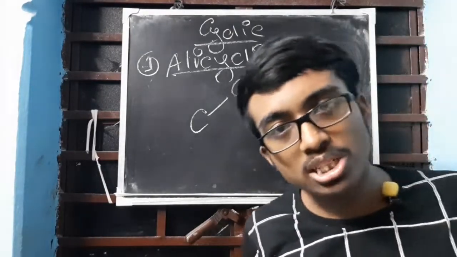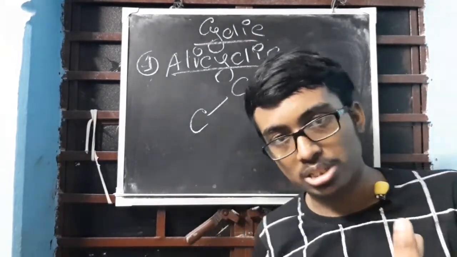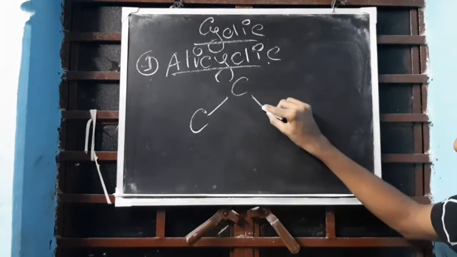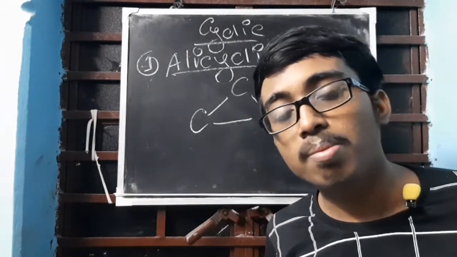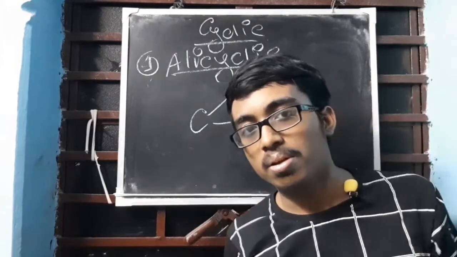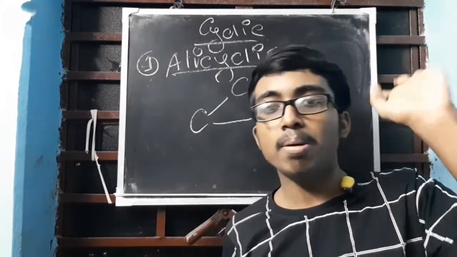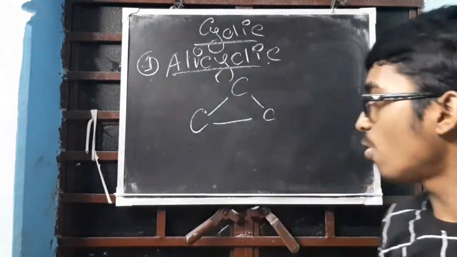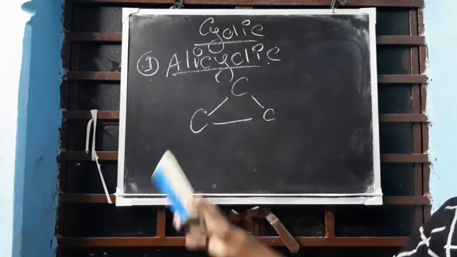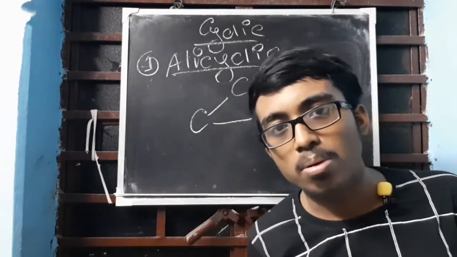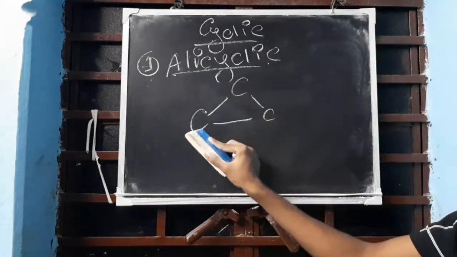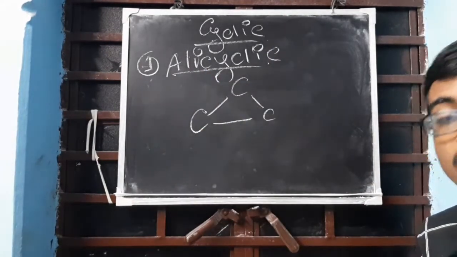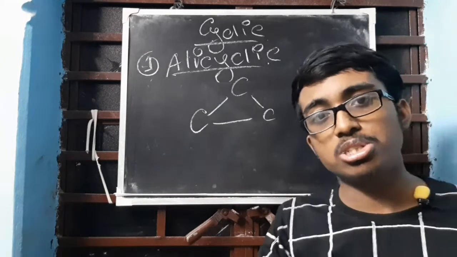Does it make a closed structure? It is a straight chain compound, not a closed structure. Now if I draw a third carbon, does it make a closed chain? Yes. So what is the minimum number of carbons? Three. Clear? Three minimum carbons are required for alicyclic compounds, a closed chain compound. This is alicyclic.